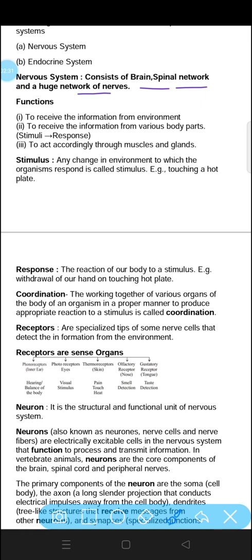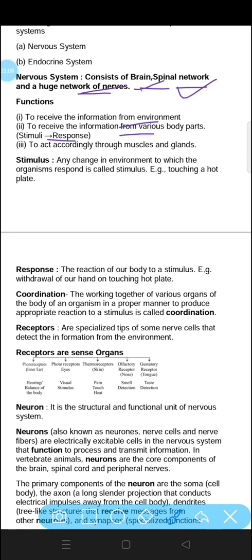Now first of all we will talk about the nervous system. It consists of the brain, the spinal cord of our spine, and a network of nerves. The function of the nervous system is to receive information from the environment. Whatever information we receive from the environment will reach our brain, and our brain will give us a command on what activity to perform, how to respond towards that stimuli. Next is to receive information from various body parts, stimuli to response.